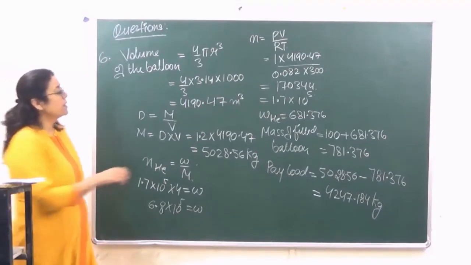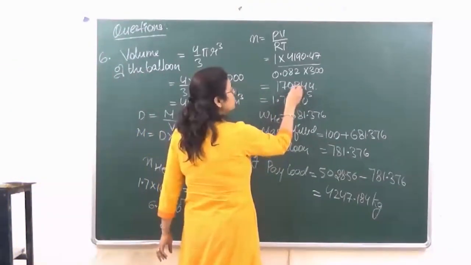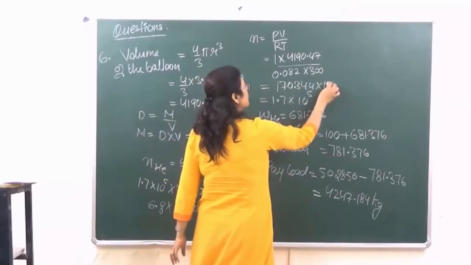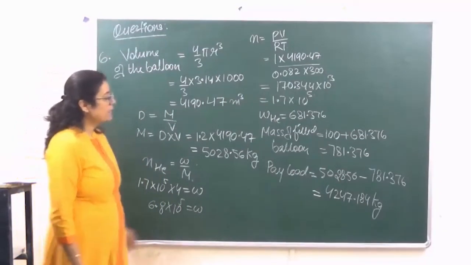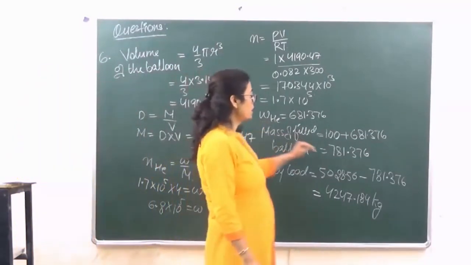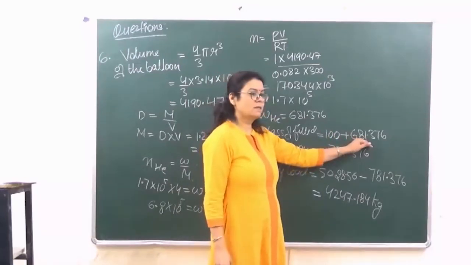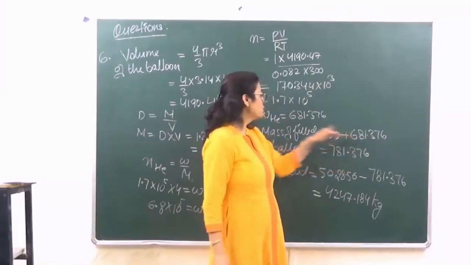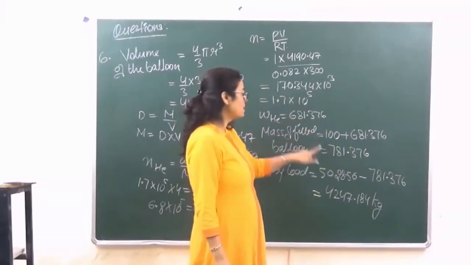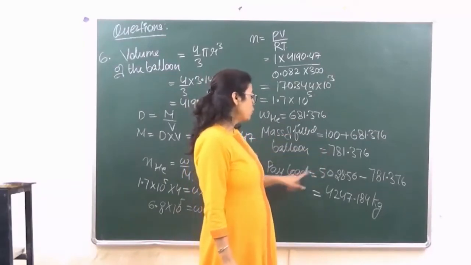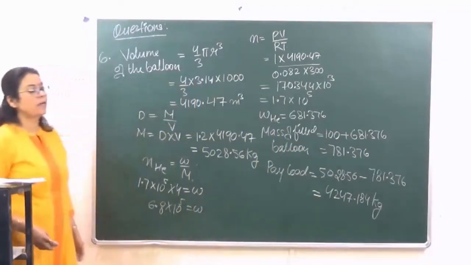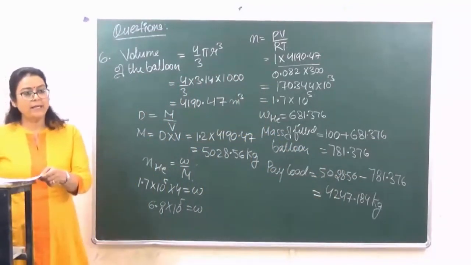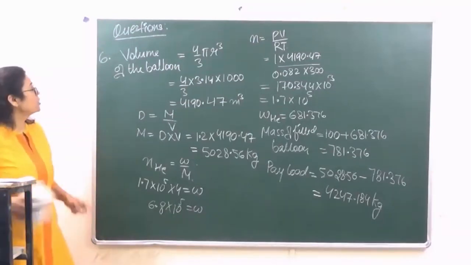Now over here यहाँ पे इसको kg में करेंगे कन्वर्ट. ठीक है? So when we get this, mass of the filled balloon will be what? The mass of the balloon plus mass of helium which we have put in it. So mass of helium is 681.376. ये आ गया ये, और फिर उसका payload is mass of the displaced air minus mass of the balloon. So that is how we calculate the payload. Right? Then let's go to the next question, question number 7.